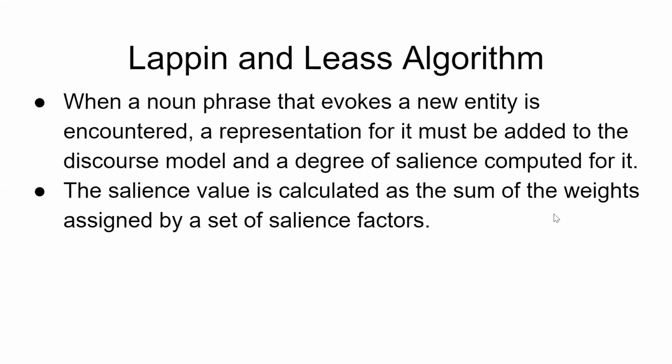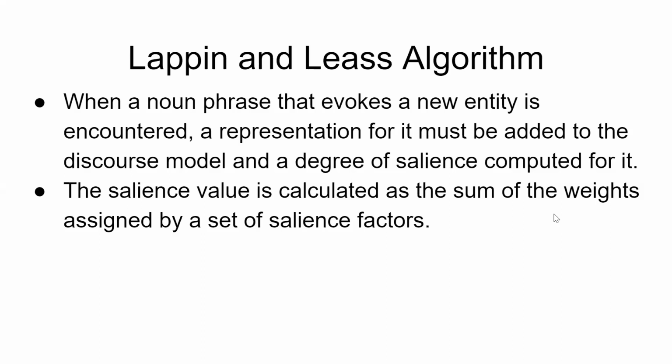So when a noun phrase that evokes a new entity is encountered, a representation for it must be added to the discourse model. This again we have discussed in the first lecture of this module. That is how you evoke a discourse model by adding the different elements to it.